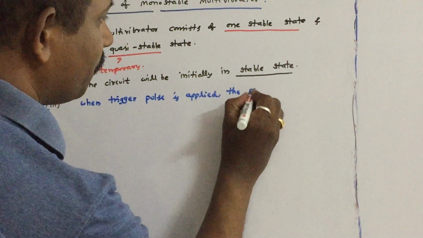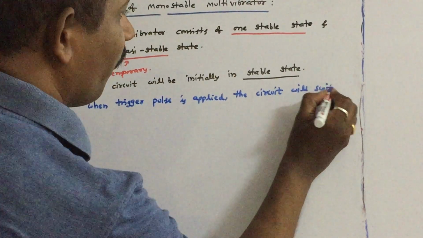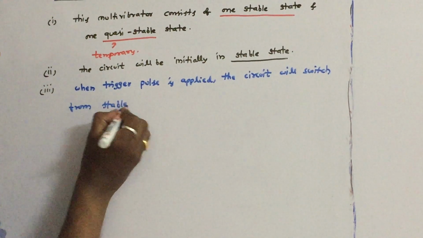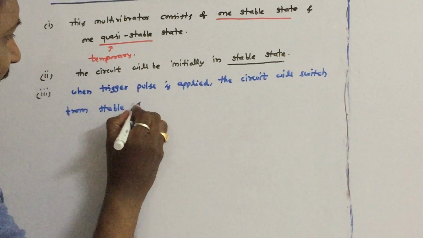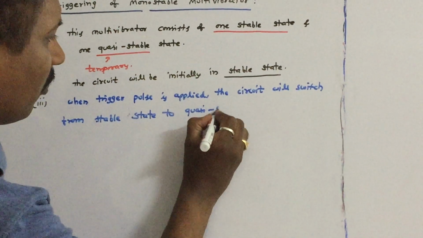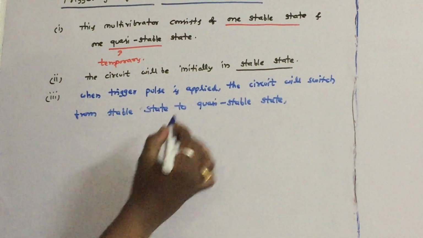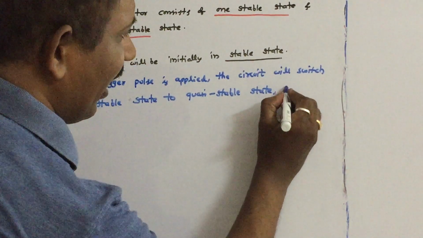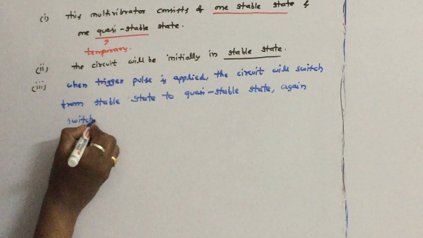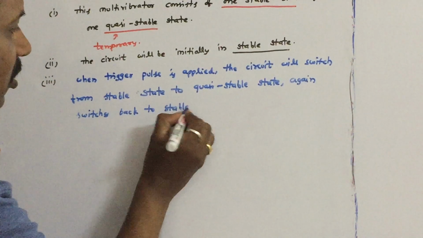The circuit will switch from stable state to quasi stable state, and it will remain in that state for some time, and again switches back to stable state.